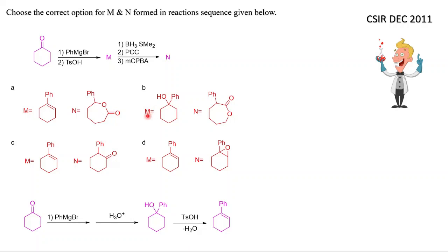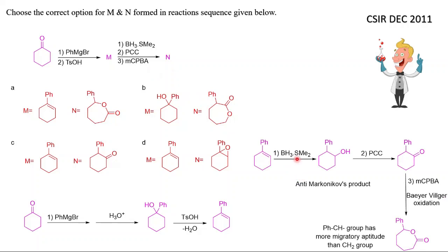Now how to know which will be the correct answer? Because now M will react in the hydroboration reaction, then PCC, then mCPBA. I will show you that mechanism also. So when you do hydroboration on this alkene, as you know, hydroboration gives the anti-Markovnikov product. So hydrogen will be added to the carbon having no hydrogens, and OH will be added to the carbon having more hydrogens. So this will be the anti-Markovnikov product, and that will end up as a secondary alcohol which is further oxidized by PCC. So that will end up as a ketone.